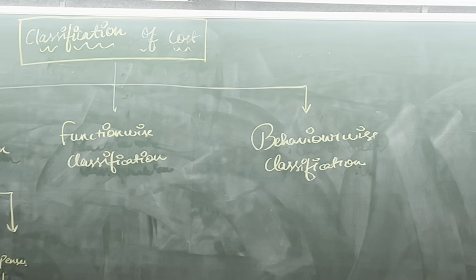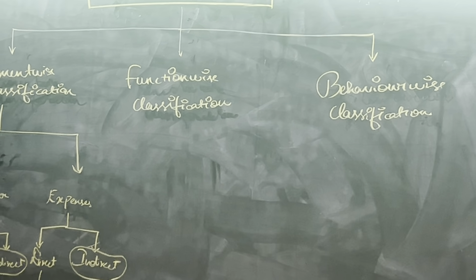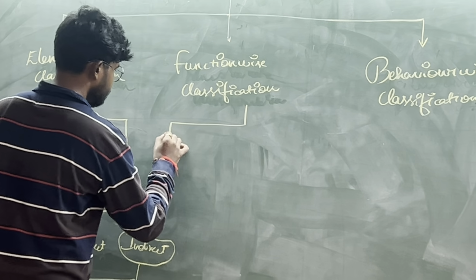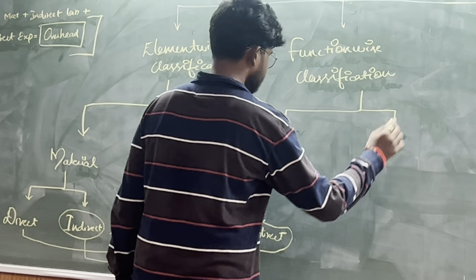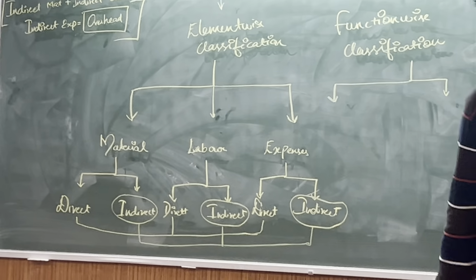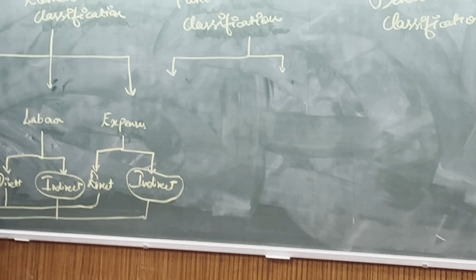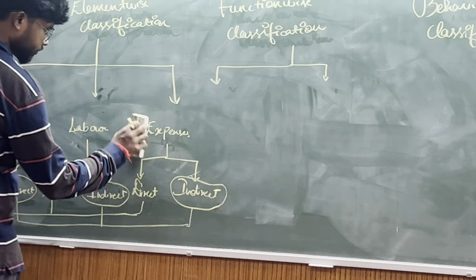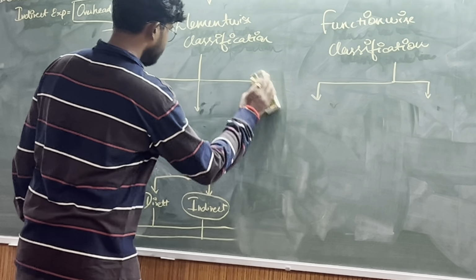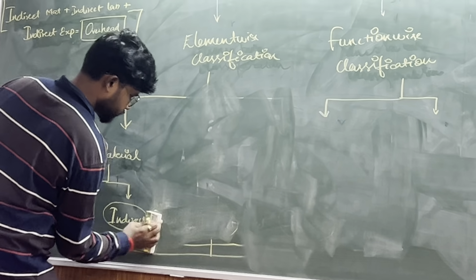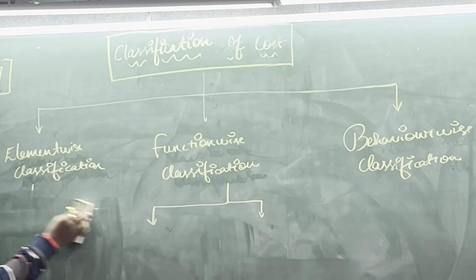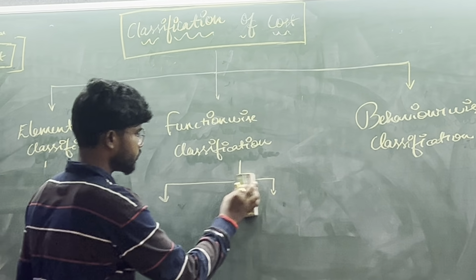Function wise classification. Function wise classification, you shall write 3 parts again. Can you rub the material part below? We can rub it now, so that we need some space. Material classification, you rub below, because you have understood this thing. Rub it completely. Now you can take good space here, in functional classification.